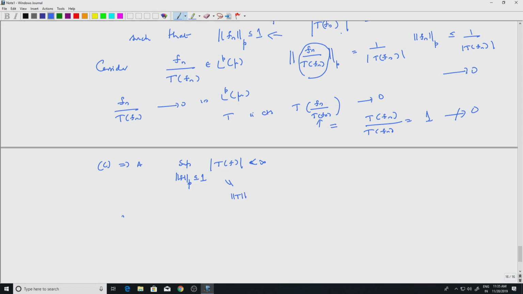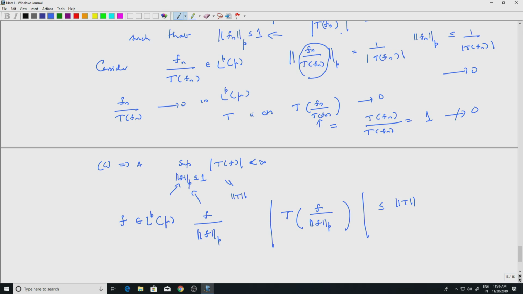If I take any f in LP, what do I know? Well, I know that f divided by the LP norm of f is in the unit ball. If I look at T of that, that is just T acting on some vector in the unit ball. The modulus of that is less than or equal to norm T, because if I take the supremum over all such things in the unit ball, I get norm T, which is finite.